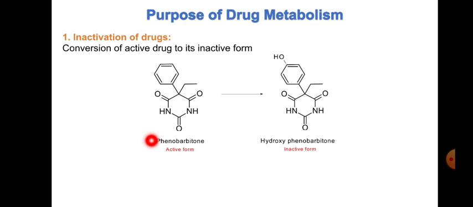Phenobarbital has the action, it is the active form, and hydroxyphenobarbital is an inactive form. So we are converting the active form to the inactive form, the non-polar form to the polar form, or the lipophilic form to the hydrophilic form, and these polar substances can be easily eliminated from the body.